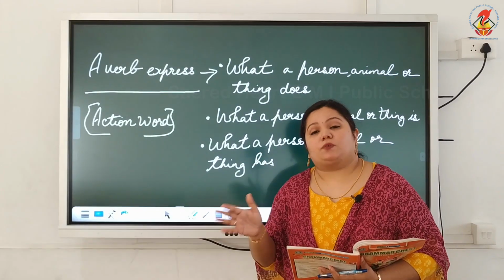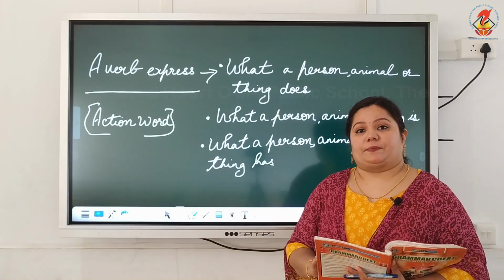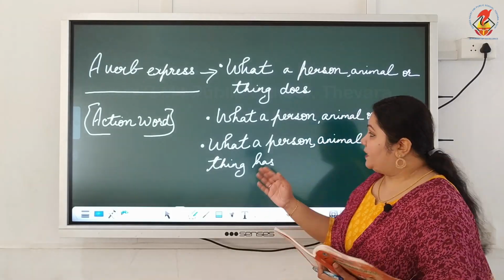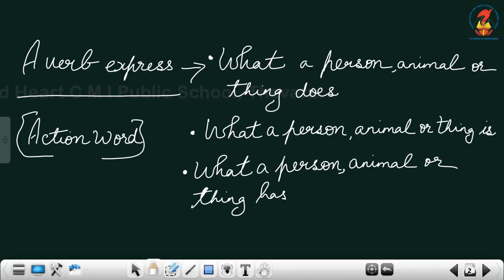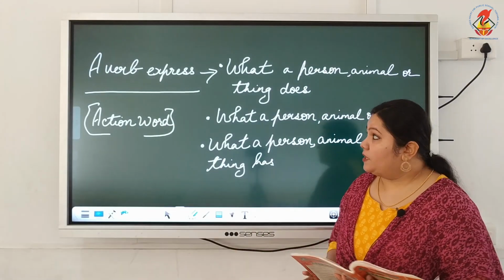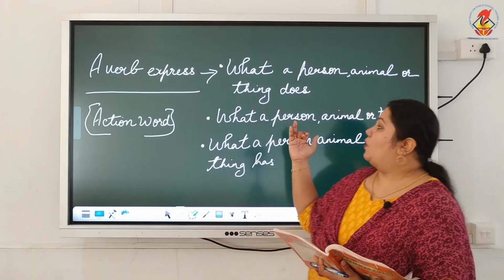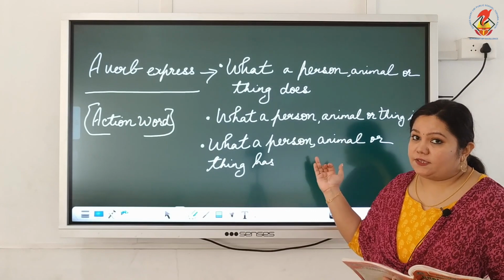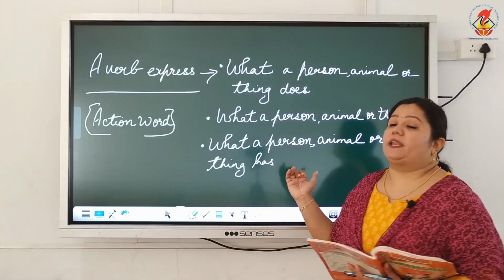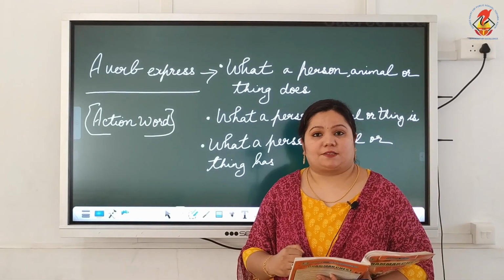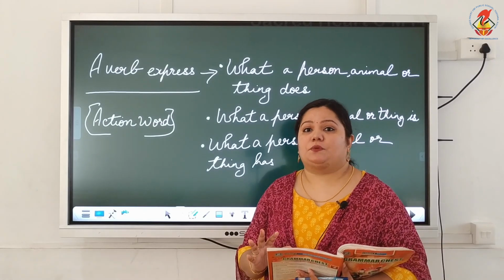It tells you about the person, animal or the thing. Then, what else does a verb tell us? It expresses what a person, animal or thing has. It tells you about possession also. So basically, verbs are our action words and verbs express what a person, animal or thing does, what a person, animal or thing is, and what a person, animal or thing has. Okay, these are our action words.